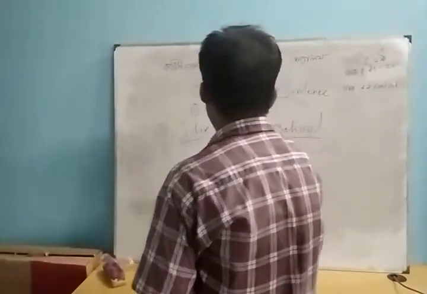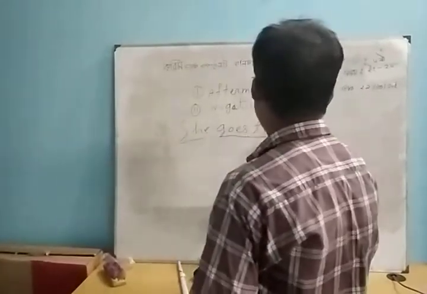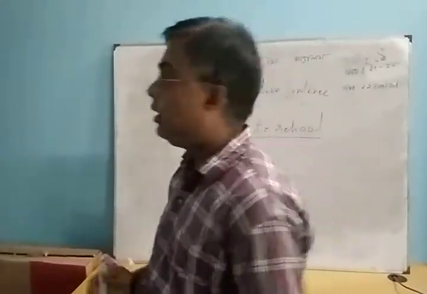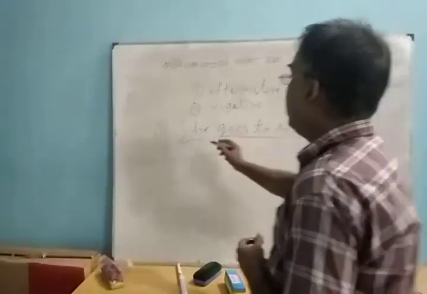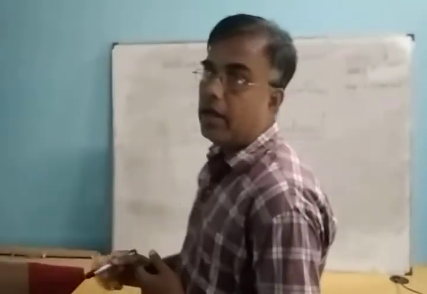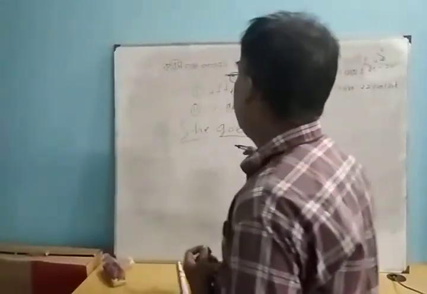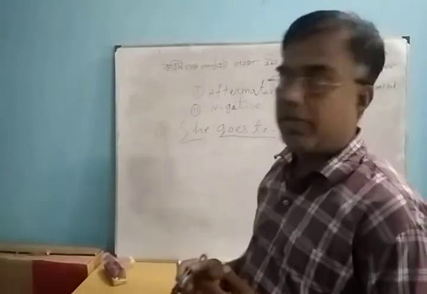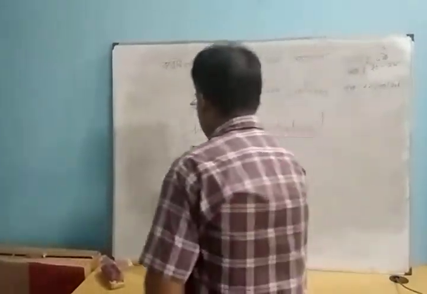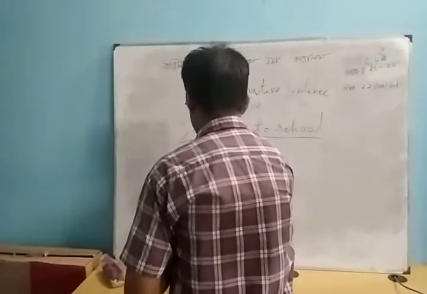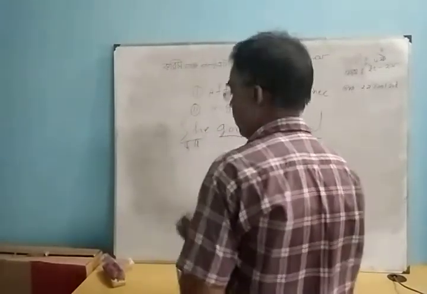The next part of the sentence, without the subject, is goes to school. Who goes to school? She goes to school. She is the subject, and the other part, goes to school, is the predicate.